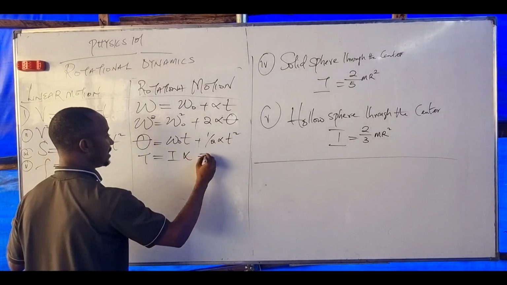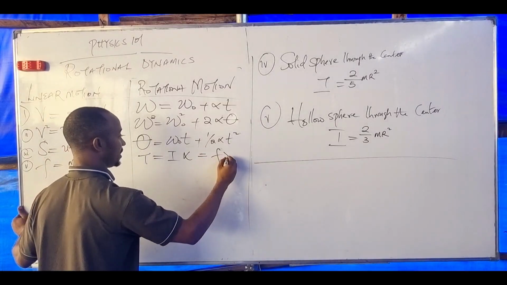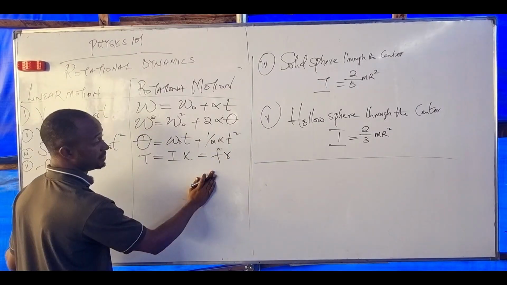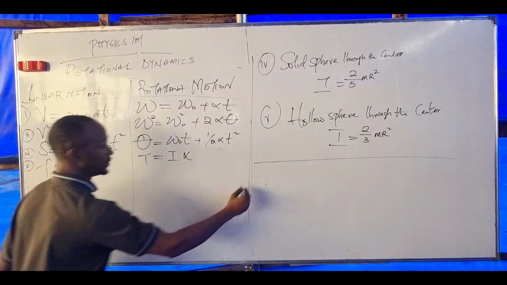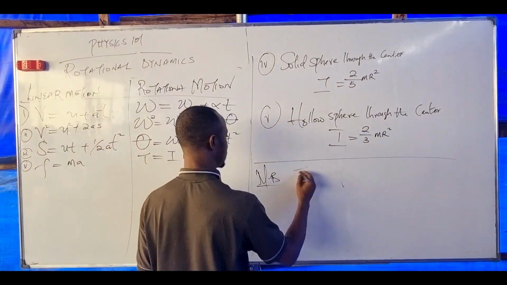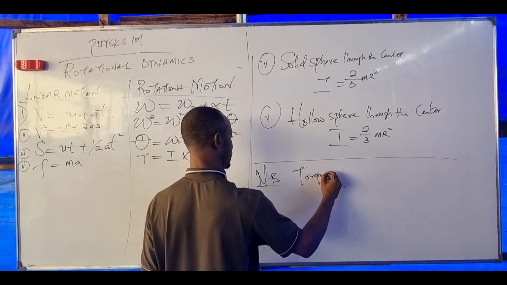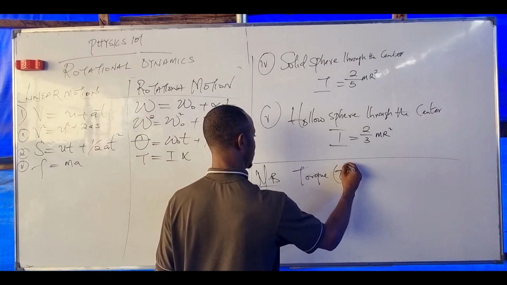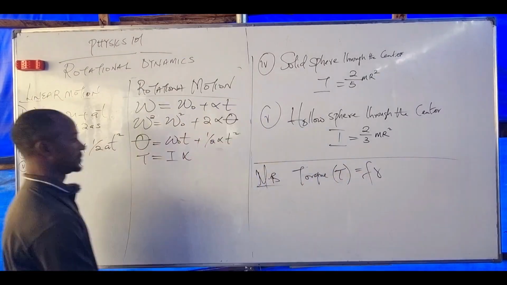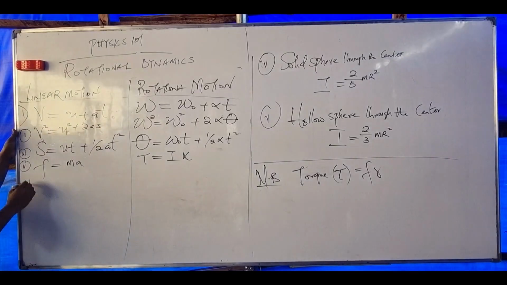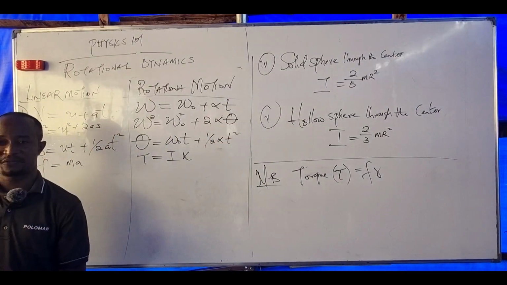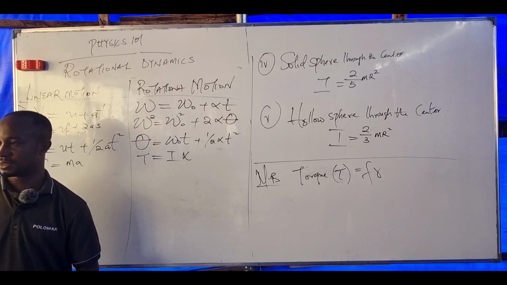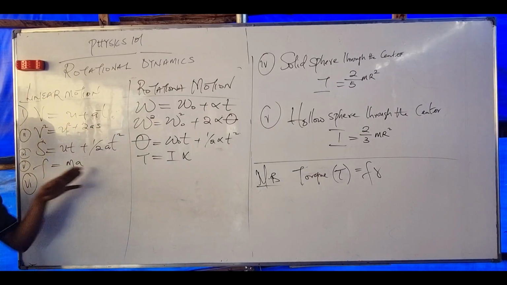This torque is the same as F times r. Hope you're aware. But don't put it here; I will just give it under. Just take note first. The formula for torque is force times radius. It's not that I got it from here. It's just a normal formula.